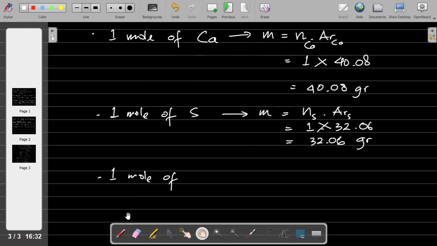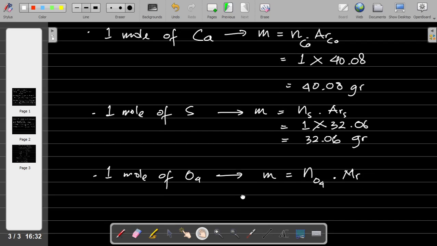Now the last one, 1 mole of O4. So the mass is the mole, 1, times the Mr, not Ar, because this is not an element. Because we have 4 O, it must be a compound, so we use the Mr symbol here.